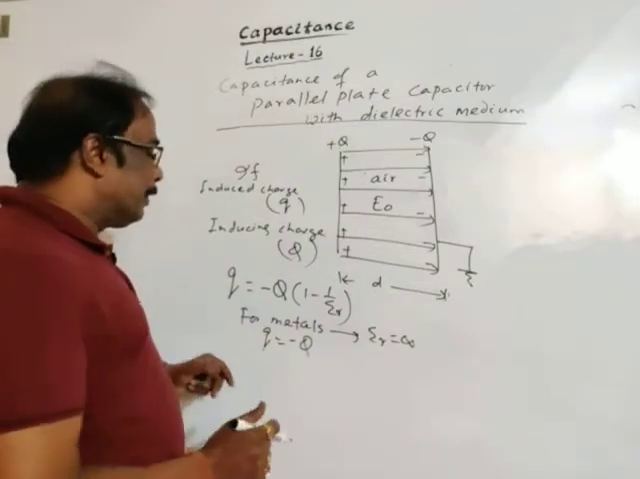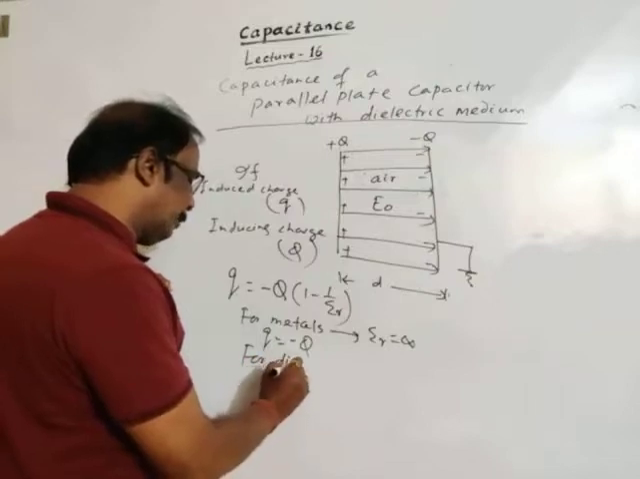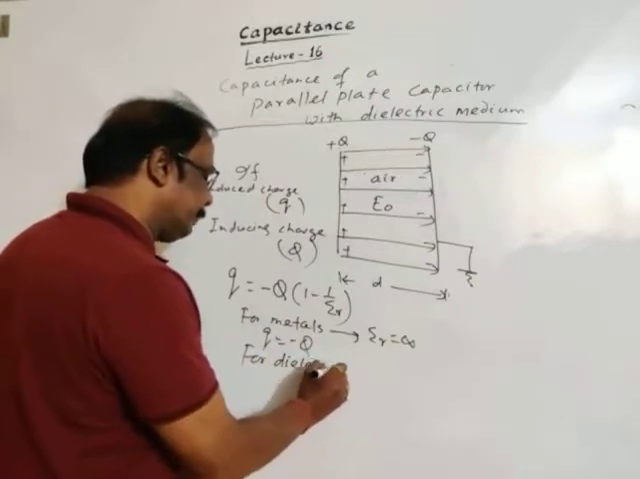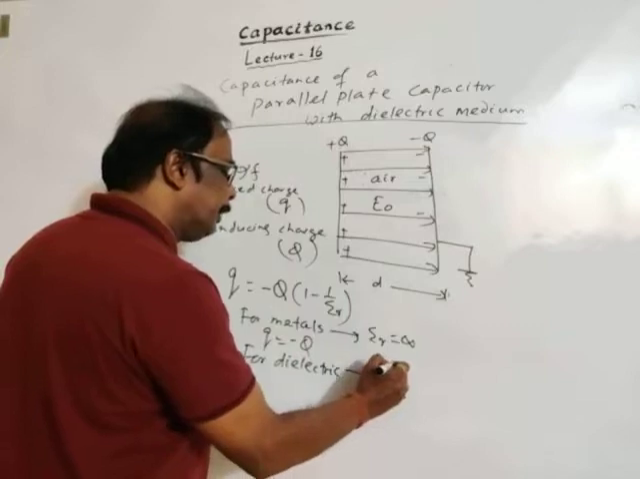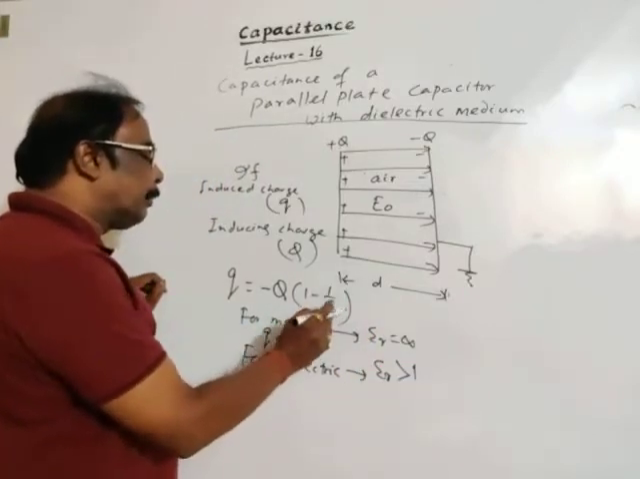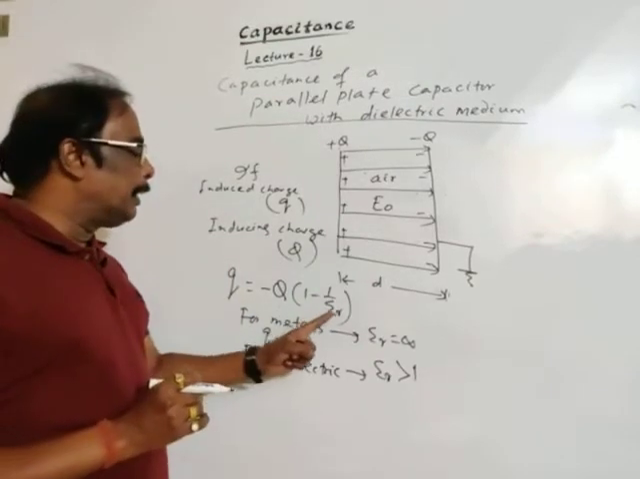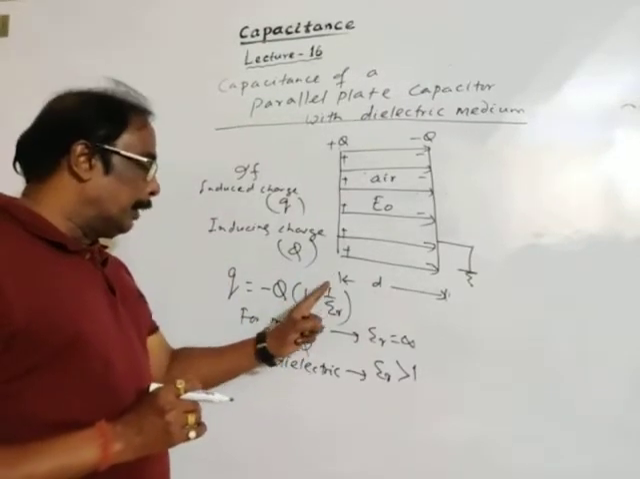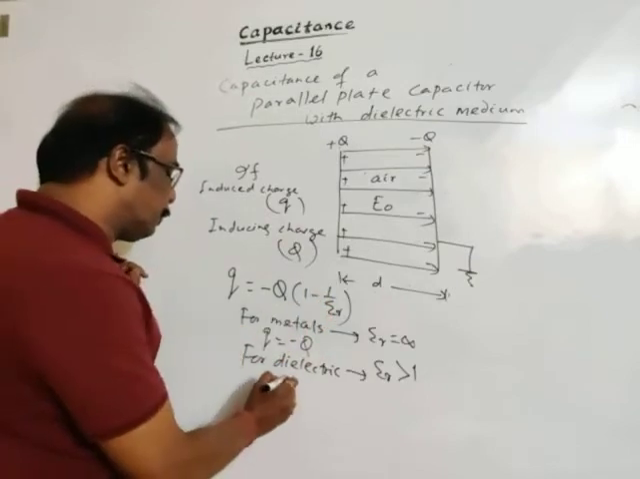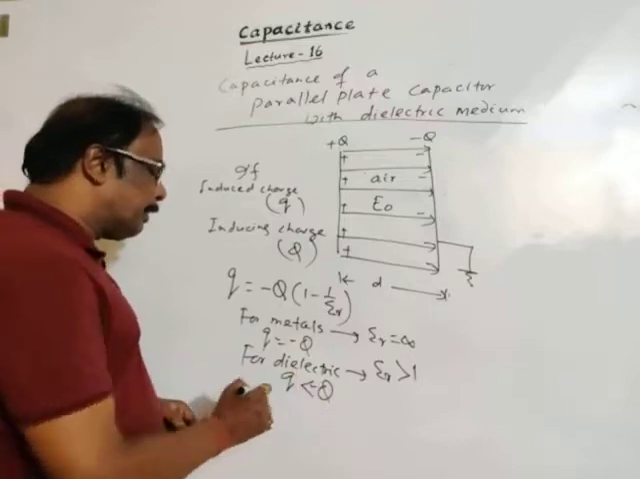For insulators or dielectric medium, epsilon R is greater than 1. Let's take it as 2. 1 minus 1 by 2 is 1 by 2. So the induced charge is less than Q in magnitude. Of course, the nature is negative.